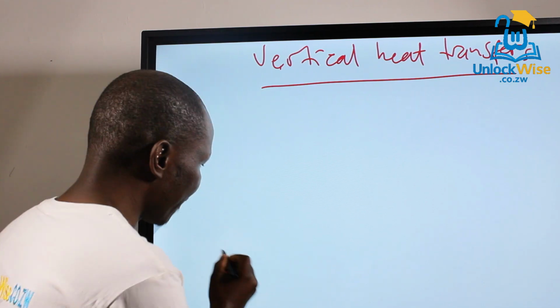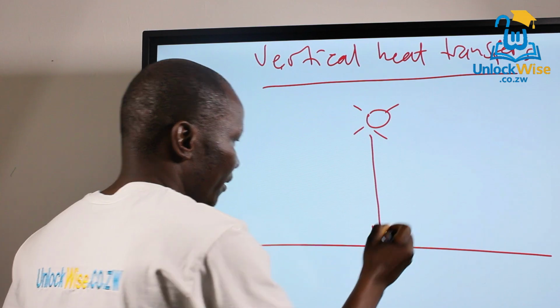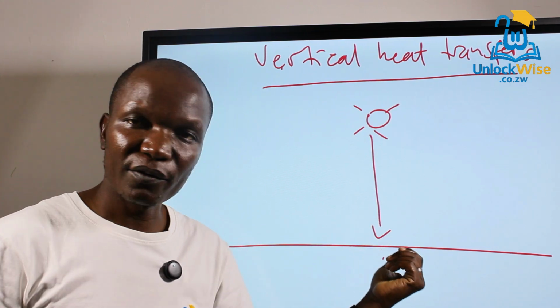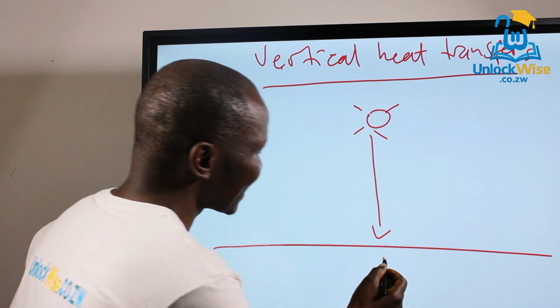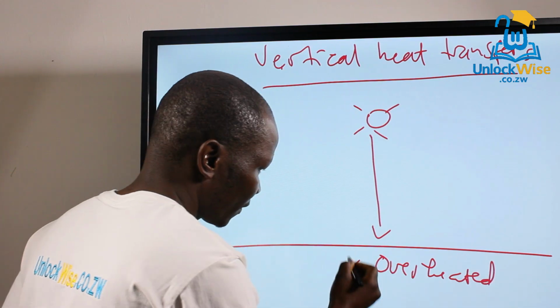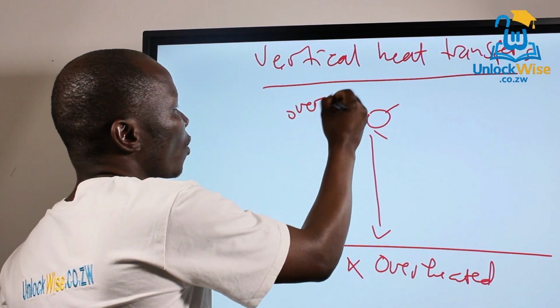So this is our Earth's surface, and we have the sun there. The rays are only converted upon reaching the Earth's surface. But if you check, the Earth's surface is not being overheated, neither is the upper atmosphere being overcooled.